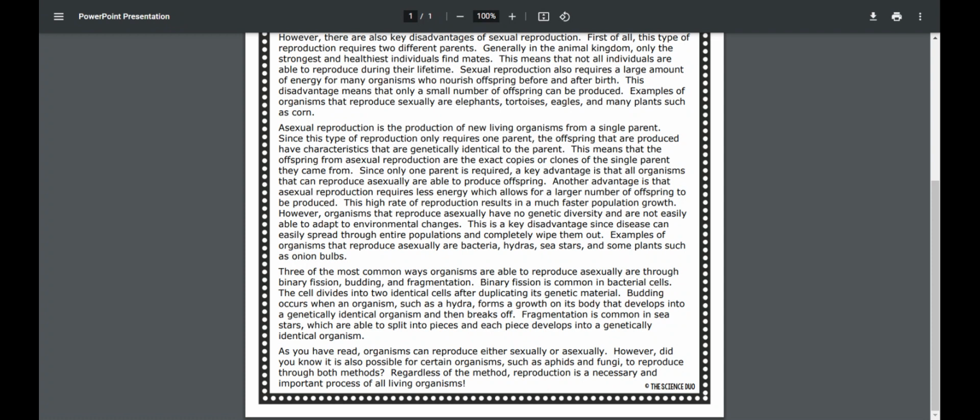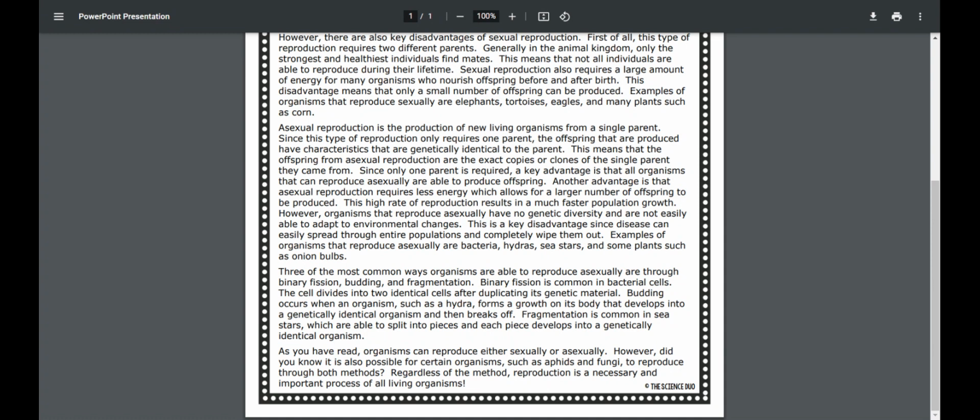However, organisms that reproduce asexually have no genetic diversity and are not easily able to adapt to environmental changes. This is a key disadvantage since disease can easily spread through entire populations and completely wipe them out. Examples of organisms that reproduce asexually are bacteria, hydra, sea stars, and some plants such as onion buds.